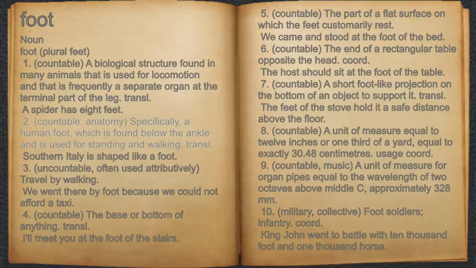2. Countable, anatomy, specifically, a human foot, which is found below the ankle and is used for standing and walking. For example, southern Italy is shaped like a foot. 3. Uncountable, often used attributively, travel by walking. For example, we went there by foot because we could not afford a taxi.